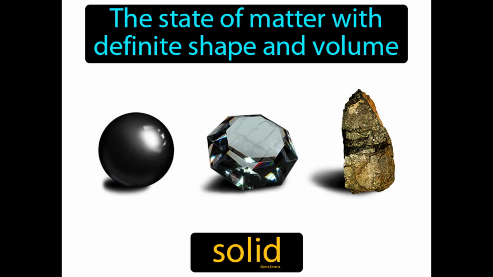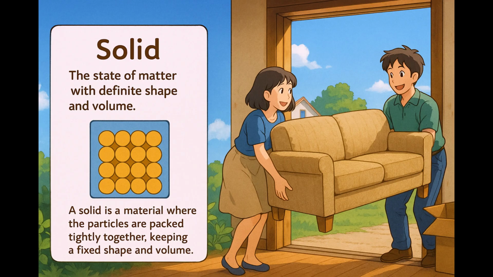The state of matter with definite shape and volume, solid. In simple terms, a solid is a material where the particles are packed tightly together, keeping a fixed shape and volume. Imagine trying to fit a large, bulky sofa through a narrow doorway when moving into a new apartment.